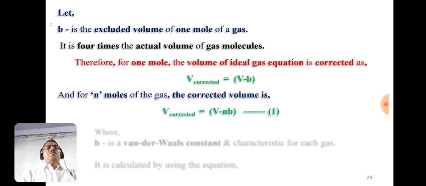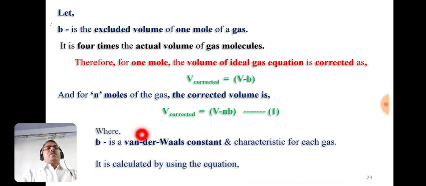And let's suppose for n moles of gas, the above equation can be corrected as V corrected is equal to V minus nb. Let's suppose this is equation number 1, where small b indicates the van der Waals constant and it is characteristic for each gas, and it can be calculated by using this equation. b is equal to 4N into 4 by 3 pi r cubed, where capital N indicates the Avogadro's number.